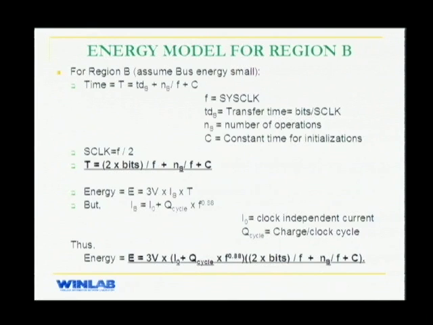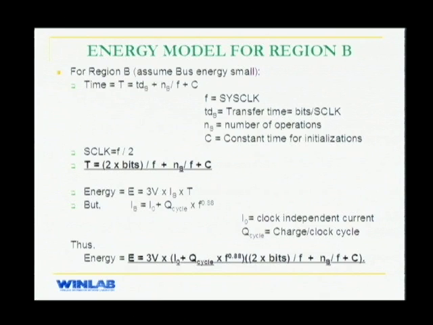So you have your time spent in region B is the time taken to transfer data, plus the time taken to perform microcontroller operations, plus some constant time for initializations. We saw from the previous graph that your transfer time is directly proportional to the bits being transmitted. And your optimum value of the serial clock is going to be half of that of the system clock. Also, we have the value of current drawn by region B is some term which is proportional to f raised to 0.88 plus some clock independent constant current will be drawn. Plugging both these into the energy equation, this is what we get.